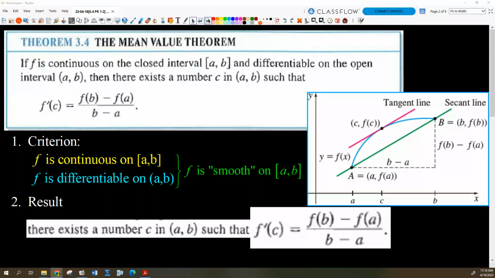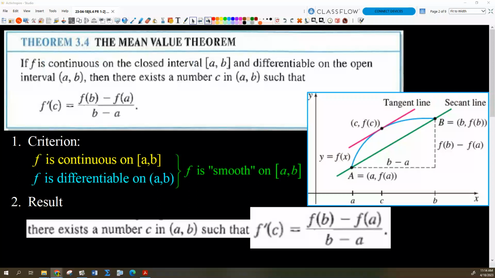So here's the mean value theorem, right? What are the criteria you have to meet? Two things. The function has to be smooth, so it's continuous on the closed interval, differentiable on the open interval. Actually, that's it for the mean value theorem.